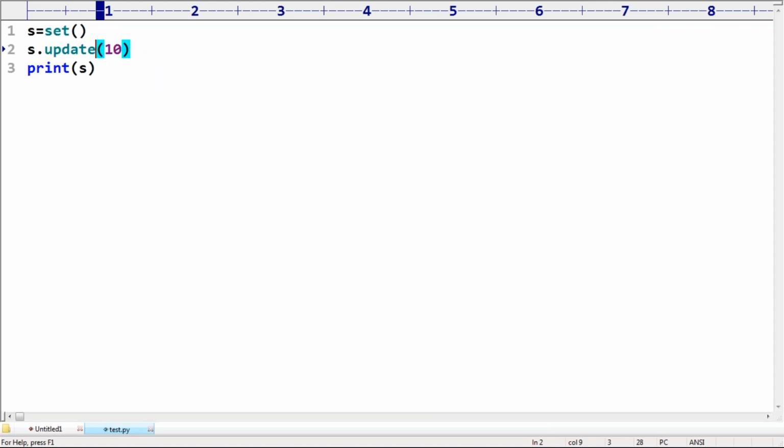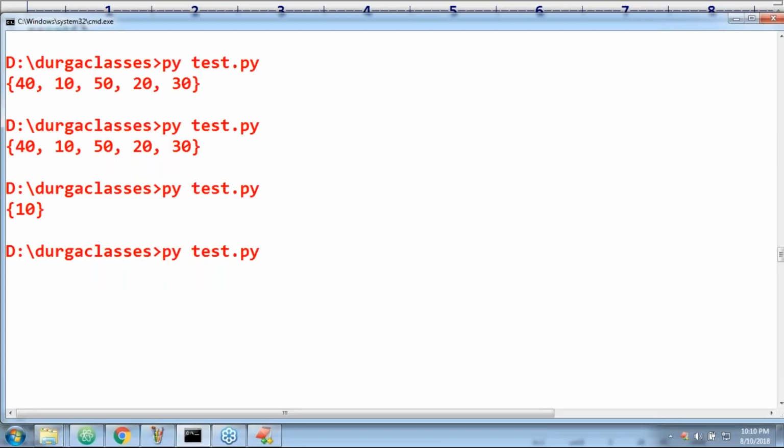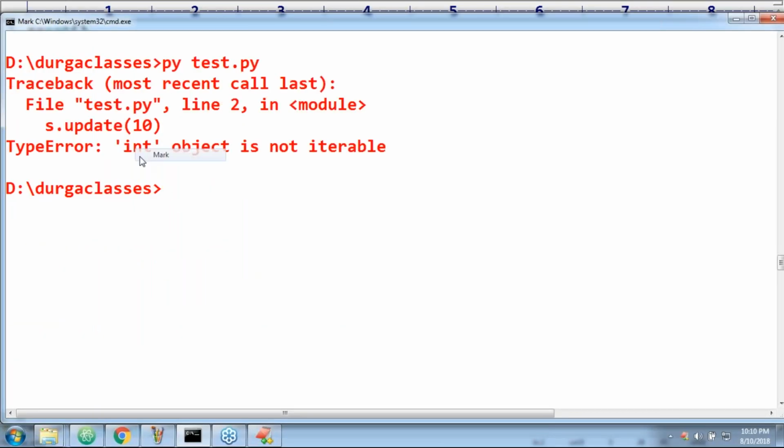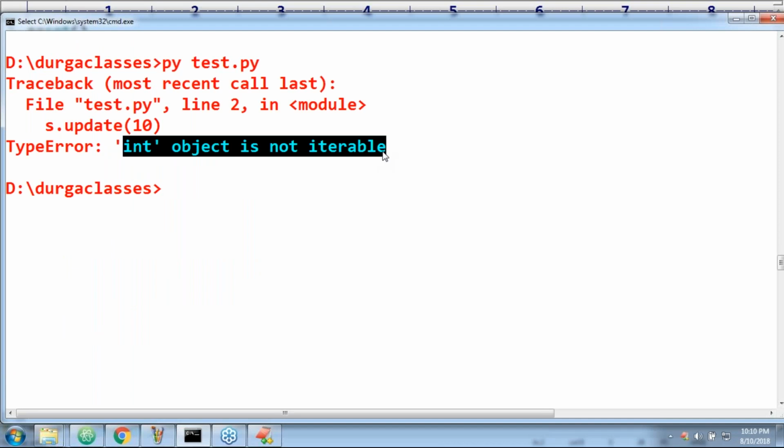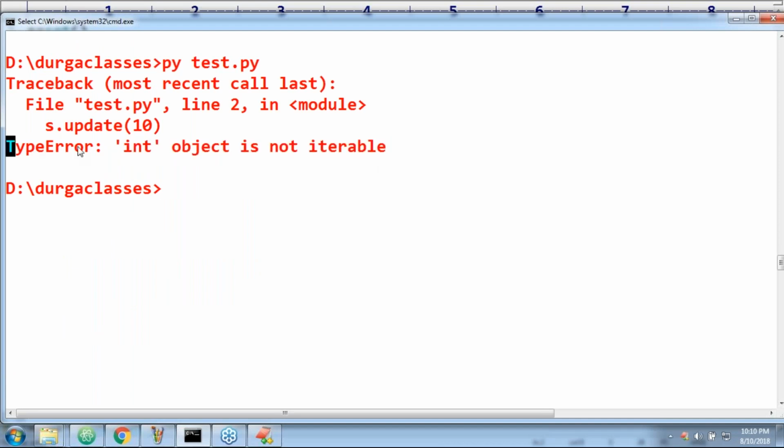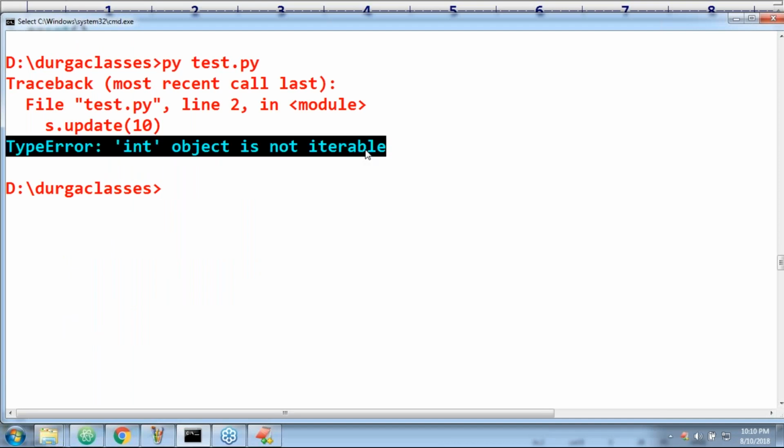The update method is applicable for sequences, not for an individual element. Can you please observe the type error: int object is not iterable.